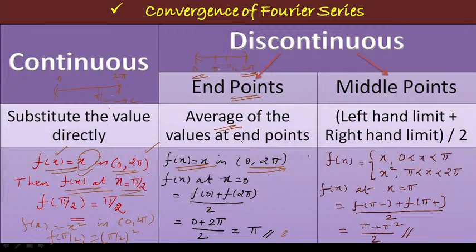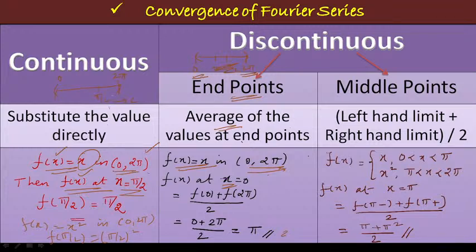Now, what we are going to do here is just leave this. Look at the values at 0 and 2 pi. So now we have to find the value of the function f of x at x equal to 0. What we are going to do first, we have to check whether this point is a continuous point or discontinuous point.